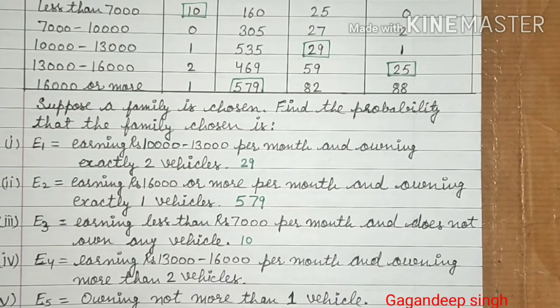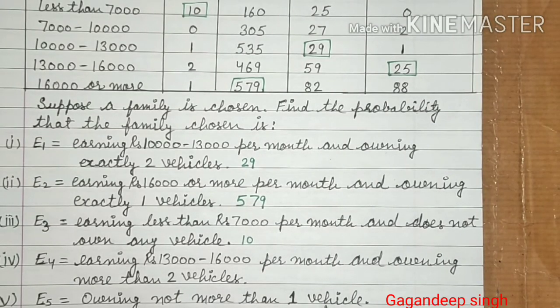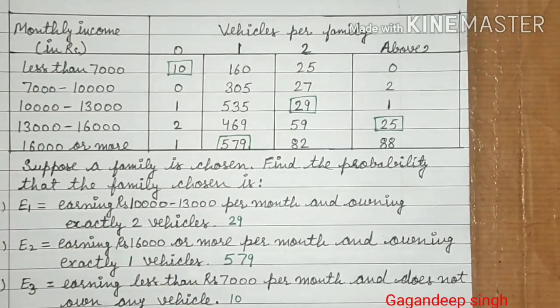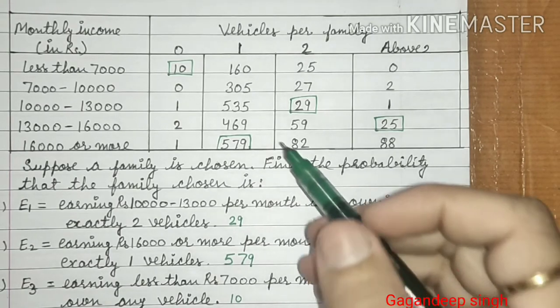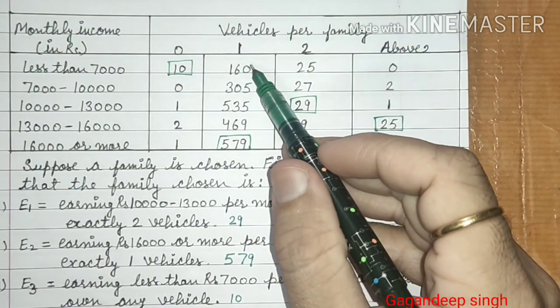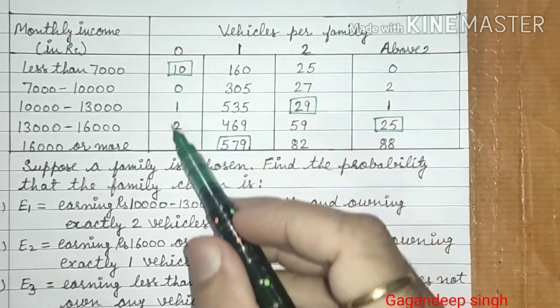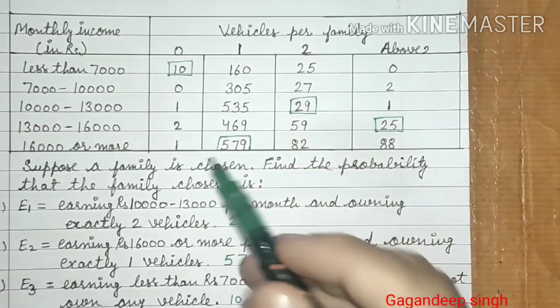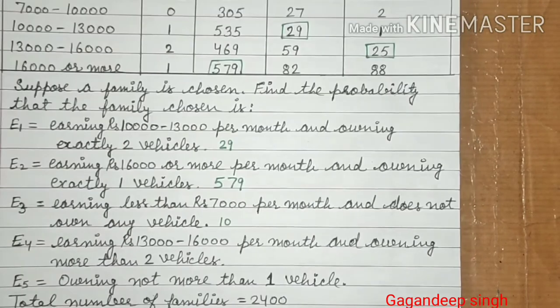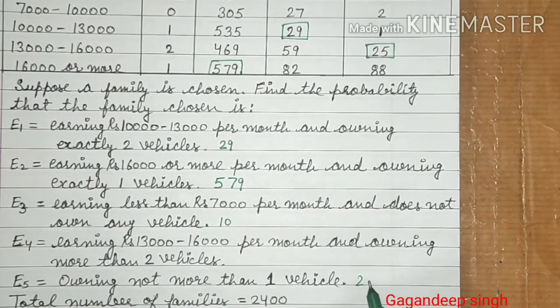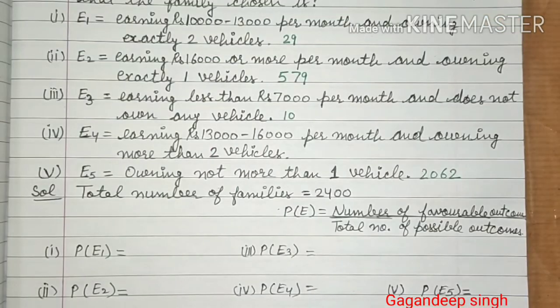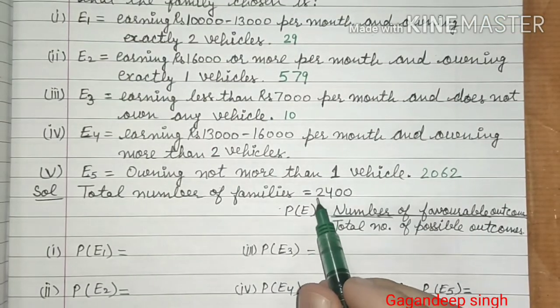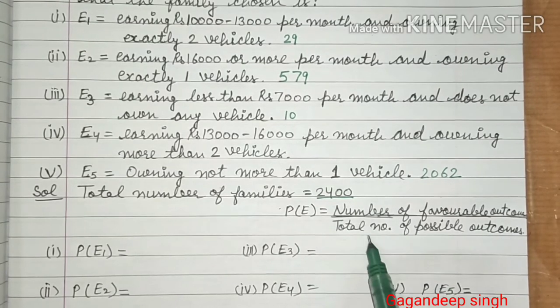Fifth part is owning not more than 1 vehicle. There is no restriction of monthly income in this part. So number of families not having more than 1 vehicle is, we have to do the sum of these 2 columns. First 2 columns we have to do the total, and total is 2062. So total number of families 2400. Formula is compulsory to write.